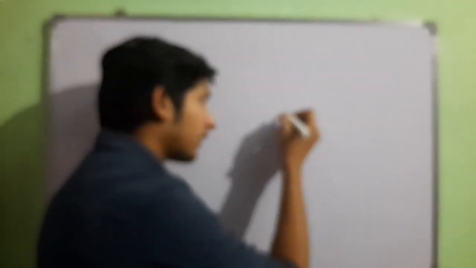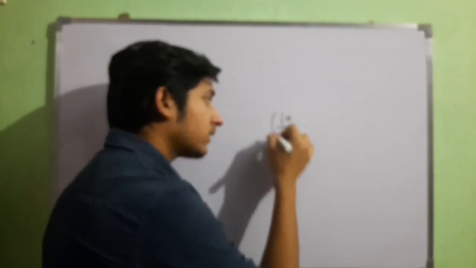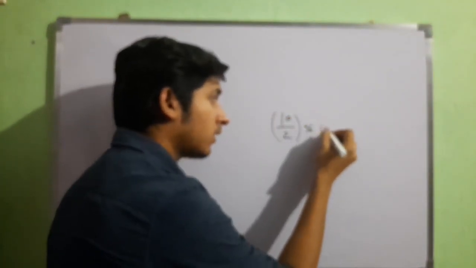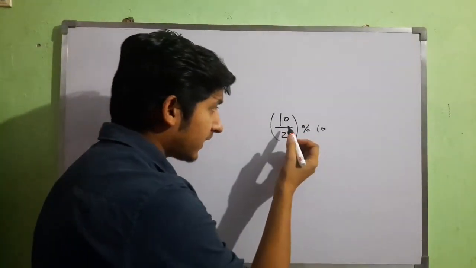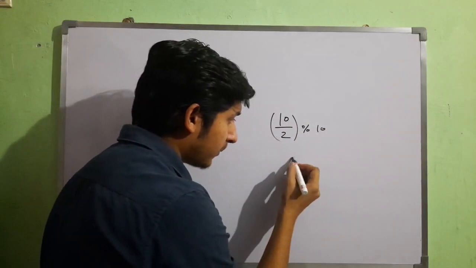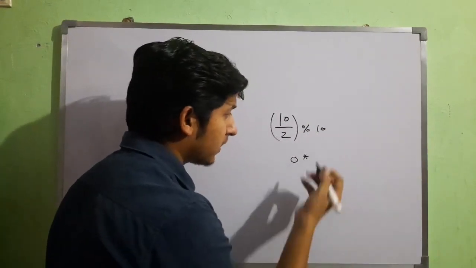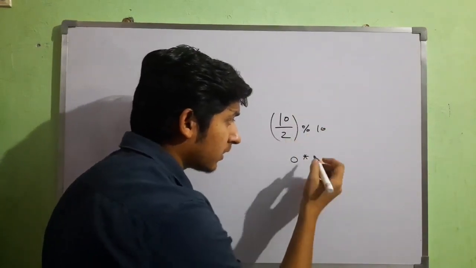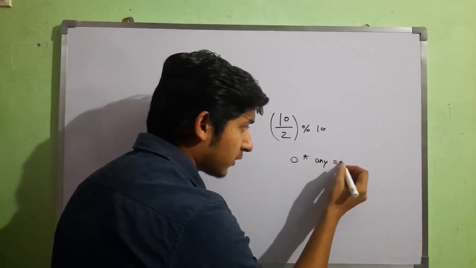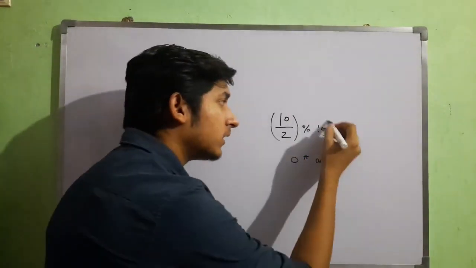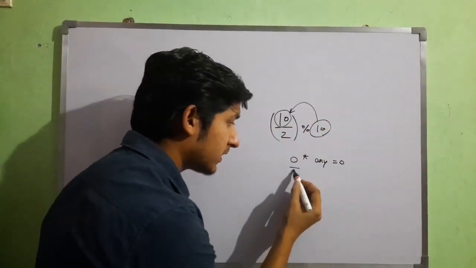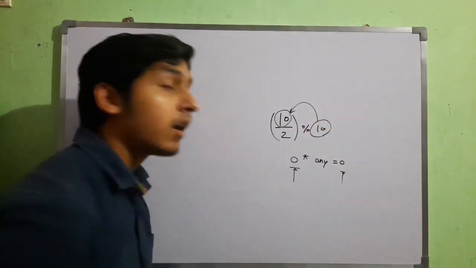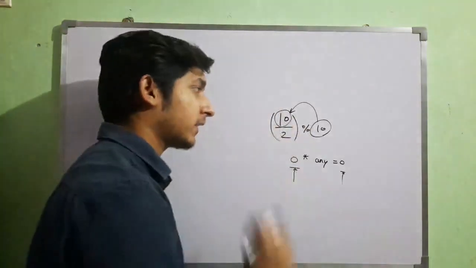And now before ending the video, I want to tell you something. If you have a question, find this mod 10, the distribution law won't work, because if I take this mod 10, it will be 0, and 0 multiplied by any number, even the MMI of 2 mod 10, or any number, will be 0. So whenever you have this term same as the numerator, it will give you 0, and 0 multiplied by anything will be 0. So it won't work in this case.